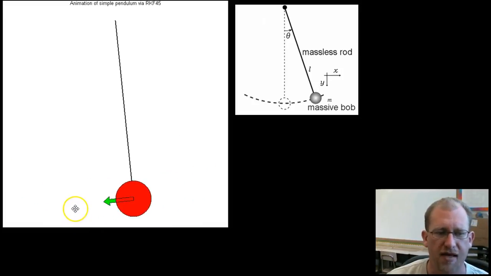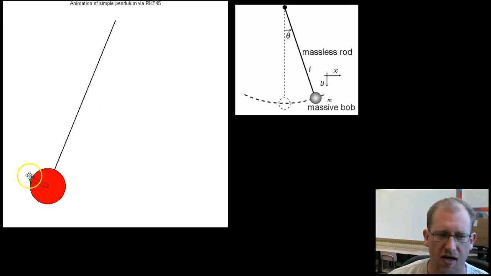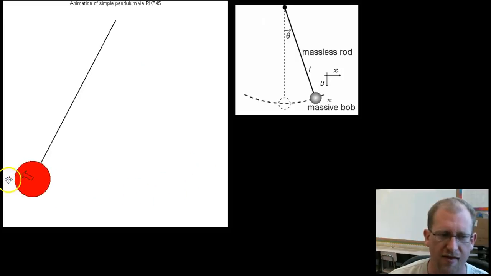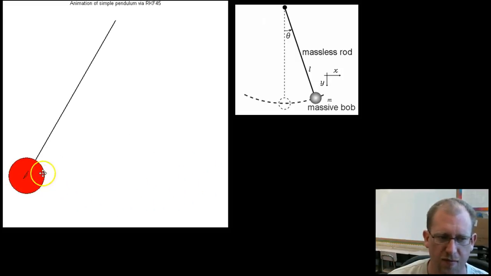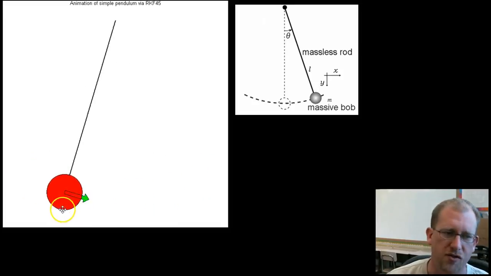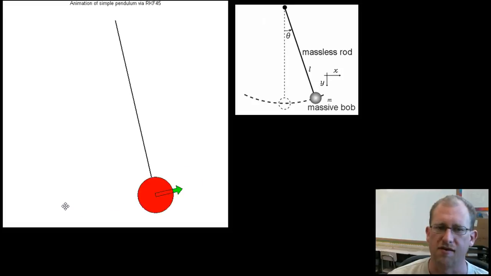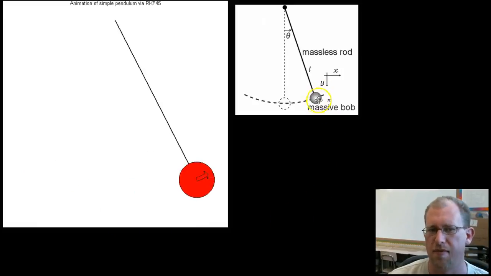But in this case, it isn't just left and right. In fact, the restoring force flips, and at the peak of displacement it is actually pointing up, which is weird. So it's a complicated thing, but as long as the pendulum isn't moving very far, we can use these same kinds of equations. So a pendulum is a massive bob.